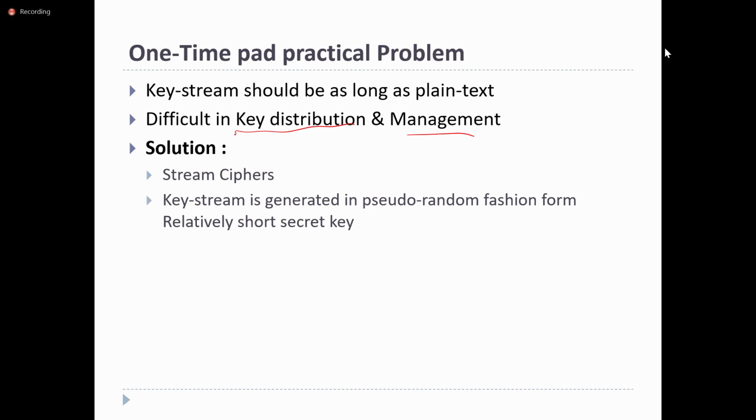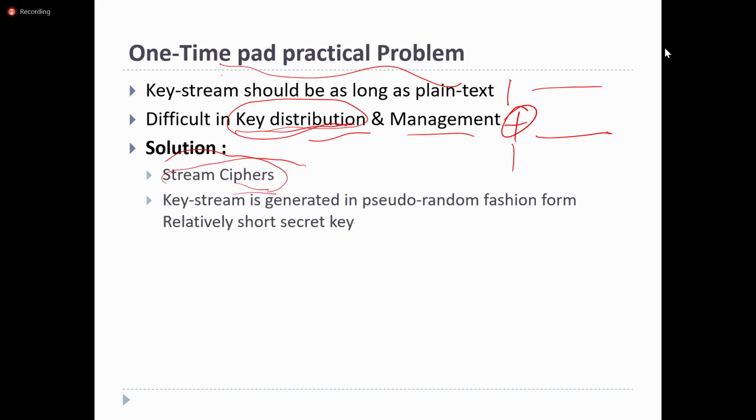So here in one-time pad, it uses a bit by bit XOR operation. But the main problem, the disadvantage with this, is key distribution. In order to overcome it, we can use stream ciphers, where again it performs the XOR operation, but the process is a little bit different from the one-time pad.